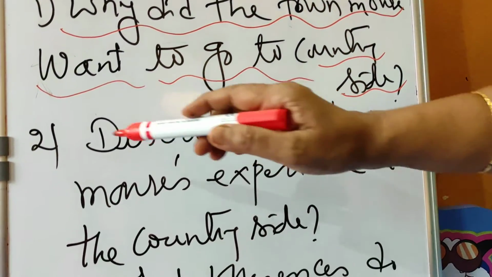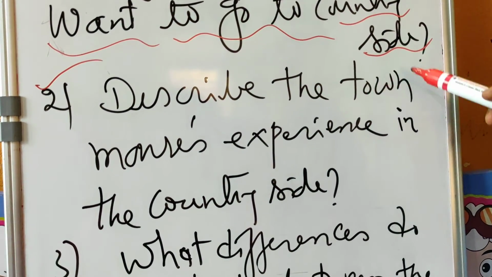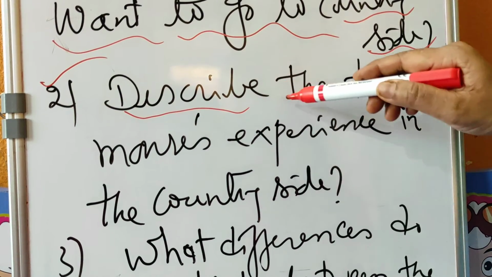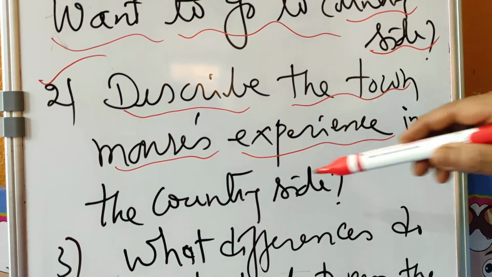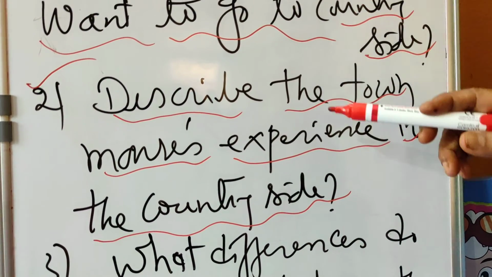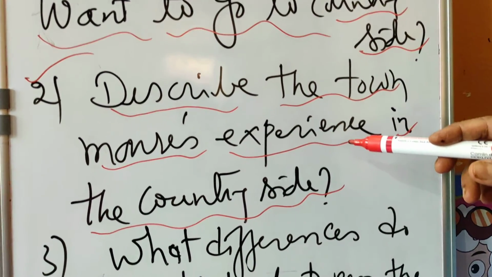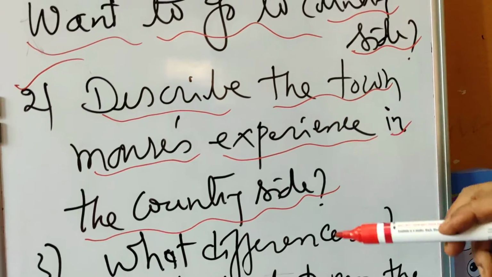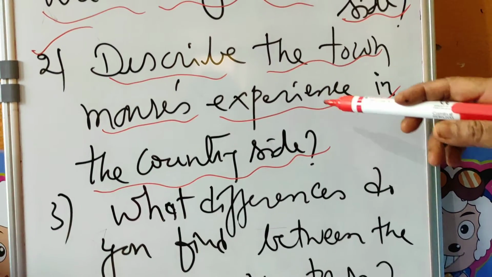And the next question, second one is, describe the town mouse's experience in the countryside. So how it felt. So when the journey had started, it felt in the train itself some inconvenience because of the lack of proper air and all, and after that it could not get any fruit juice or any ice cold water.